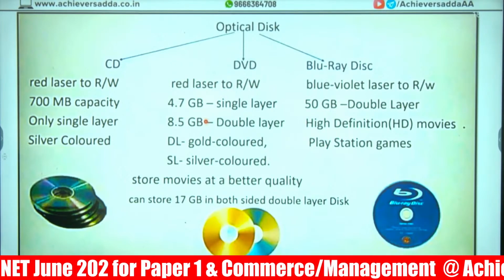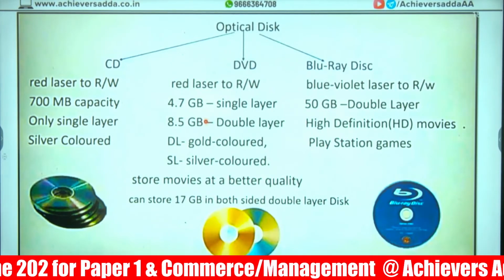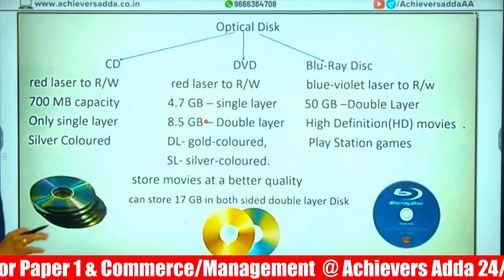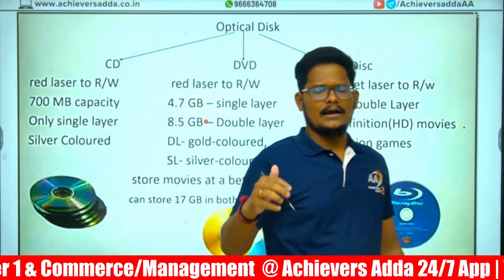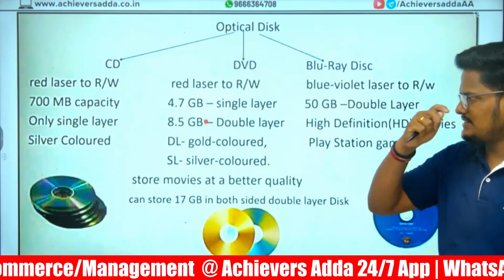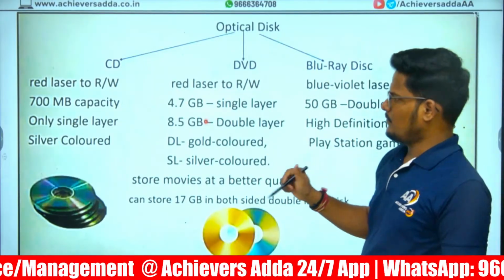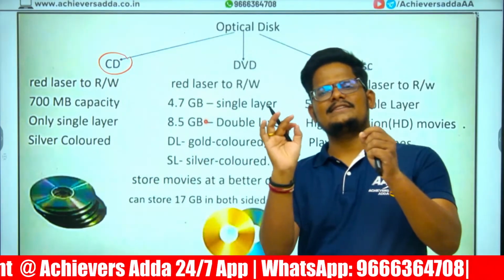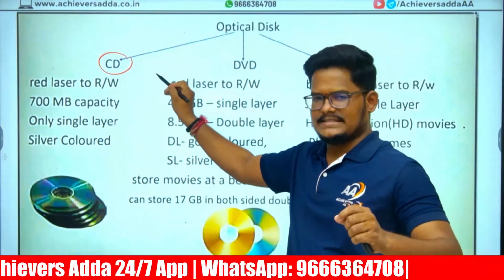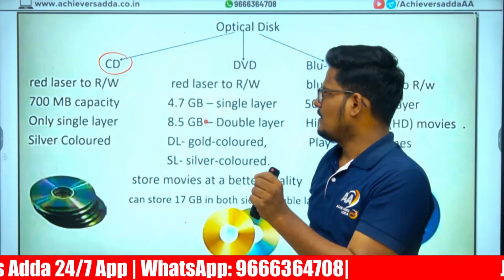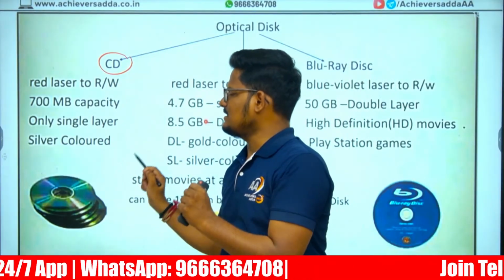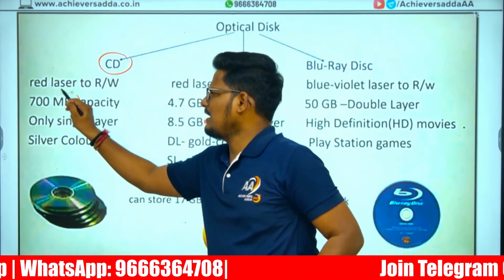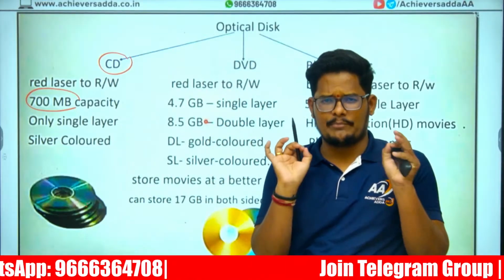And in the memory, we have just discussed that apart from the hard disk and SSD, we also have CD and DVD. But CD was the older version, where one CD, which is compact disc, has only a single layer, silver coated, with maximum 700 MB capacity.